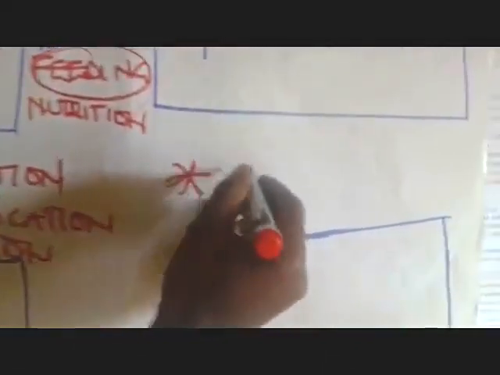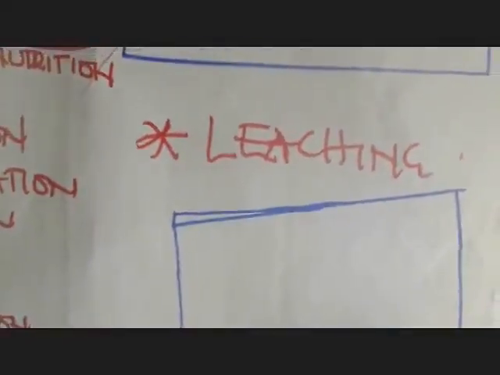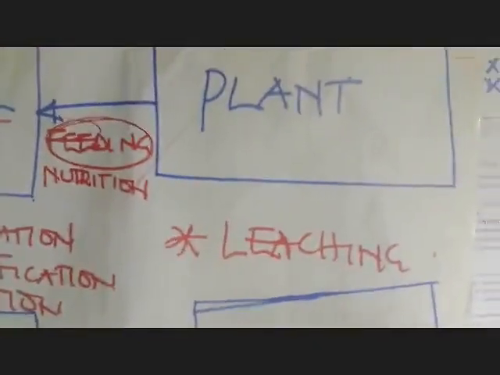And remember, we have said even the nitrates can go to deeper layers of the soil where plant roots cannot reach, and that one we are calling leaching. So that is what we can talk about the nitrogen cycle.